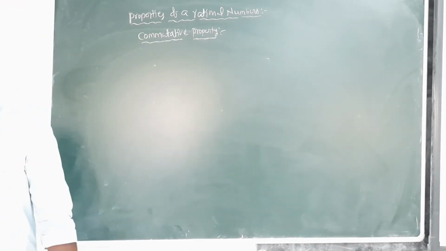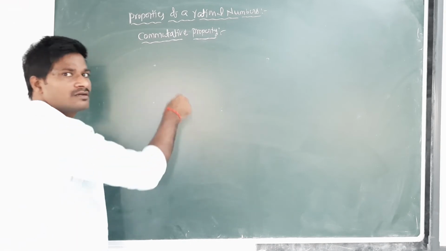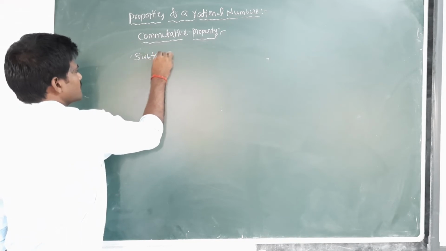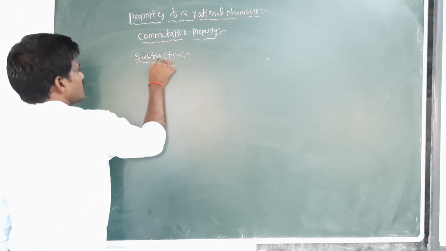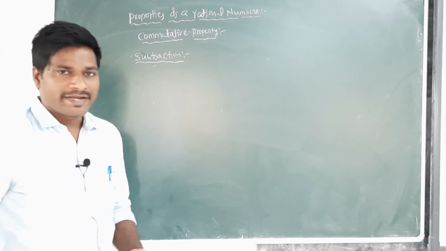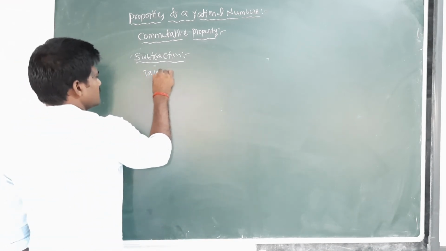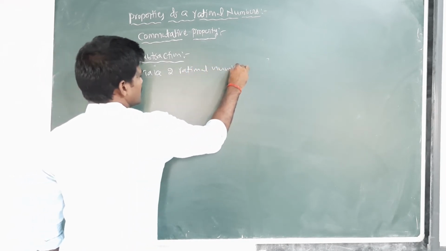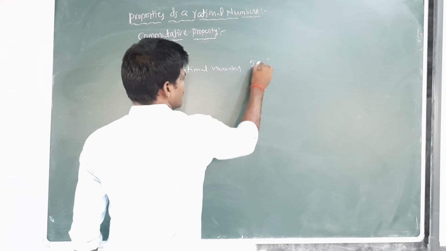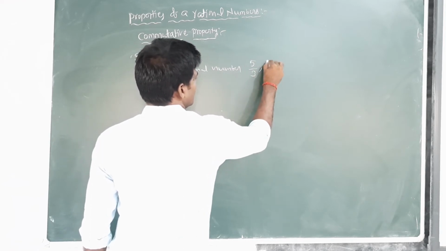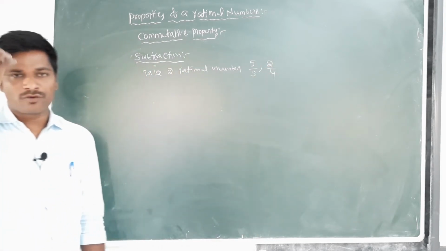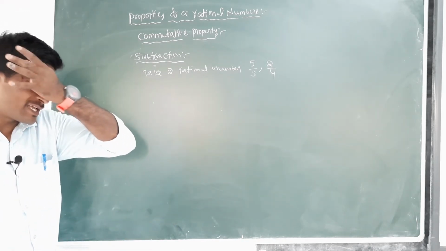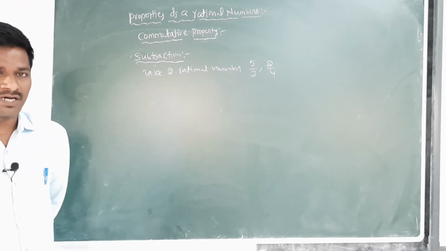Next, subtraction. Take two rational numbers 5/3, 2/4. What happens when we subtract two rational numbers?